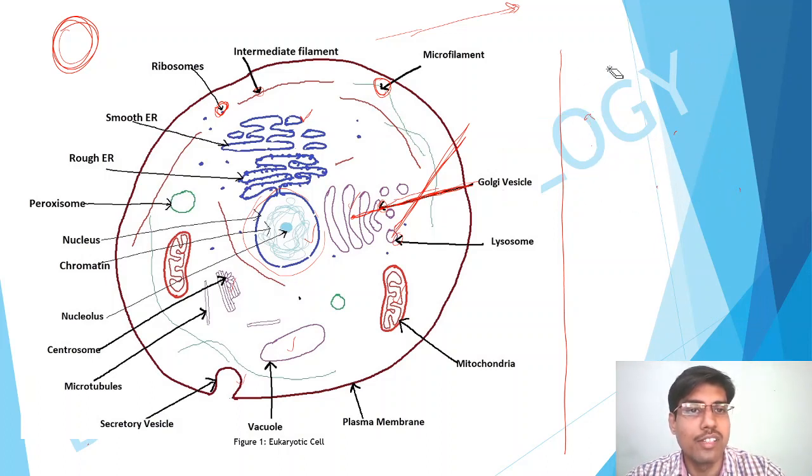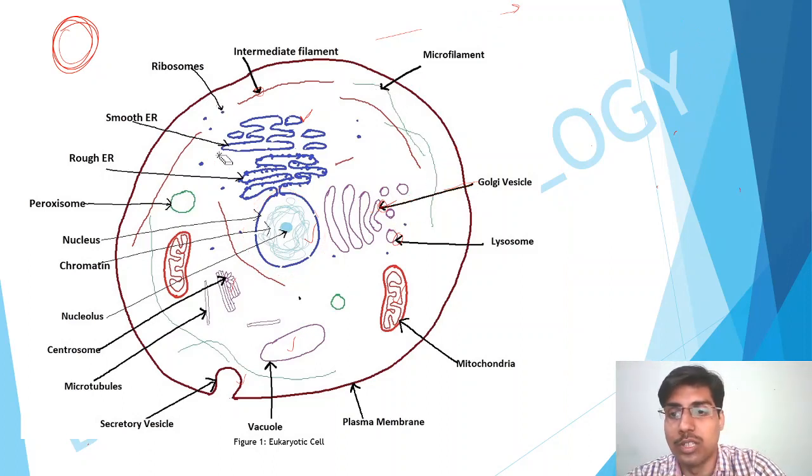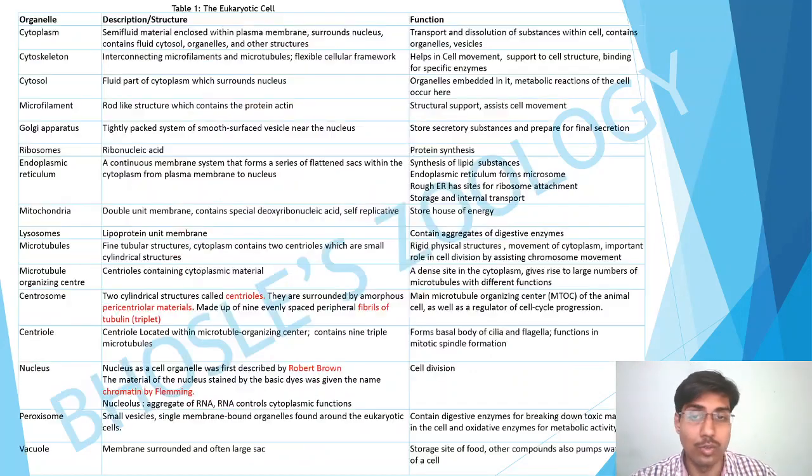And all the details of these organelles we are seeing in separate lectures. I'm going to conduct a separate lecture on the lysosome only, a separate lecture on the plasma membrane only, mitochondria only. Okay, so let's start with the cytoplasm. The cytoplasm is the semi-fluid material enclosed within the plasma membrane, and its function is transport and dissolution of substances within the cell, and it contains organelles and vesicles.